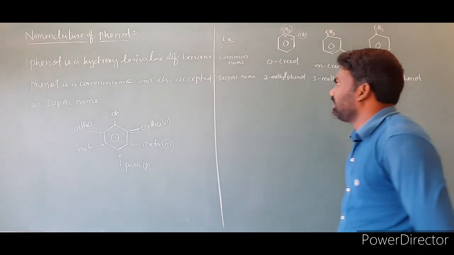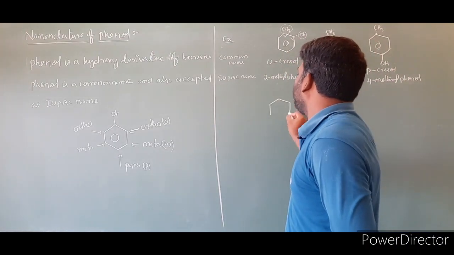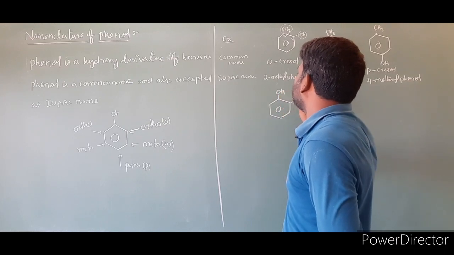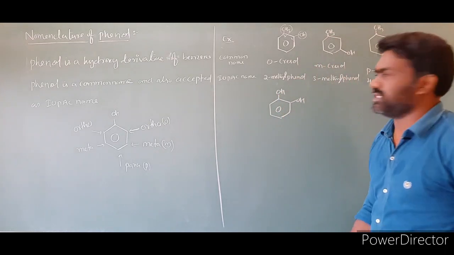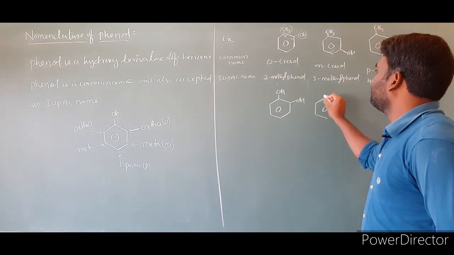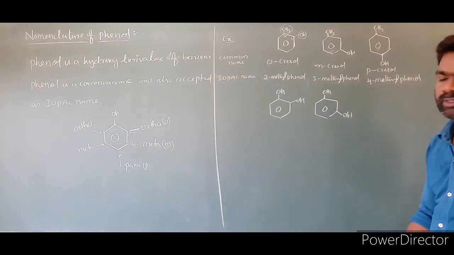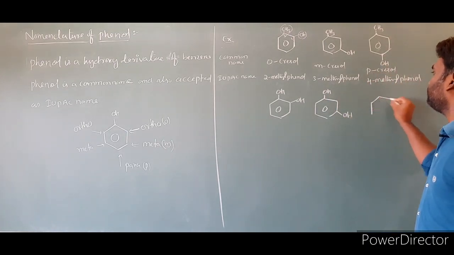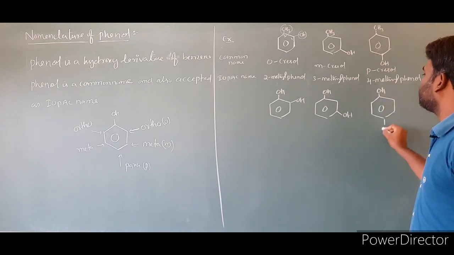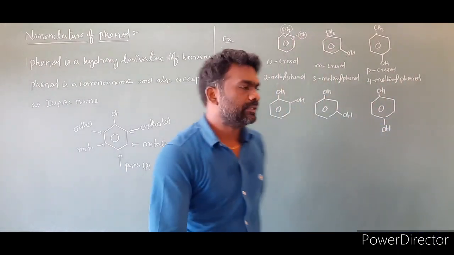4-methyl phenol. Let us take one more example. I am taking 2 hydroxy groups on the benzene ring. This is the first OH and this is the second OH. Another example: this is the first OH, this is the second OH. Right. Then another: this is the first OH and this is the second OH. So what are the common names and IUPAC names of these compounds?